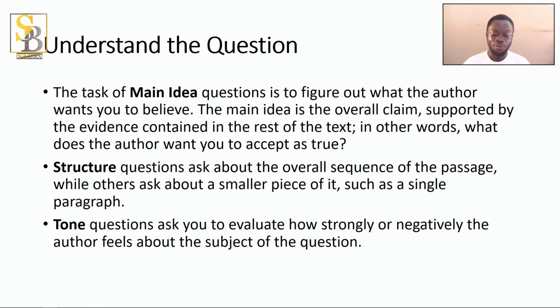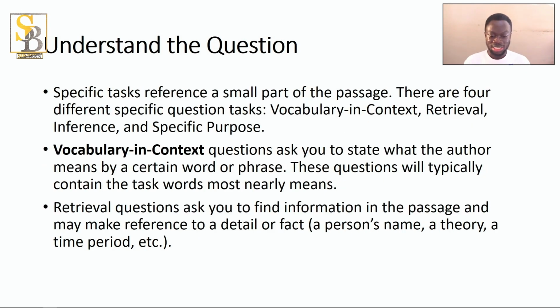Then the structure, the overall sequence of the passage. While others ask about a smaller piece, the smaller piece is the specific ones. So they ask about a specific piece. So let's say paragraph 1. What is the structure of paragraph 1? But the general ones are the overall. What is the structure of the entire passage? Then the tone. The tone asks you to evaluate how strongly positively or negatively the author feels about the subject of the question.